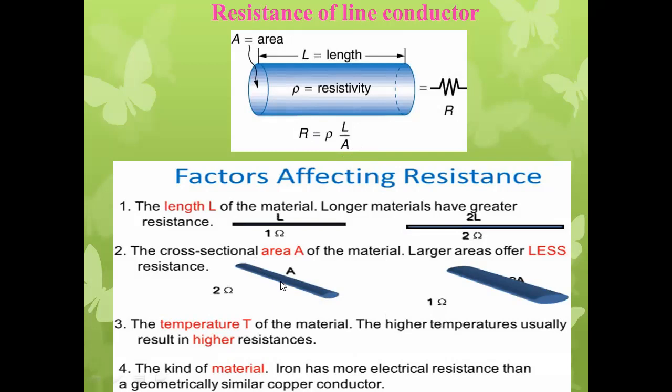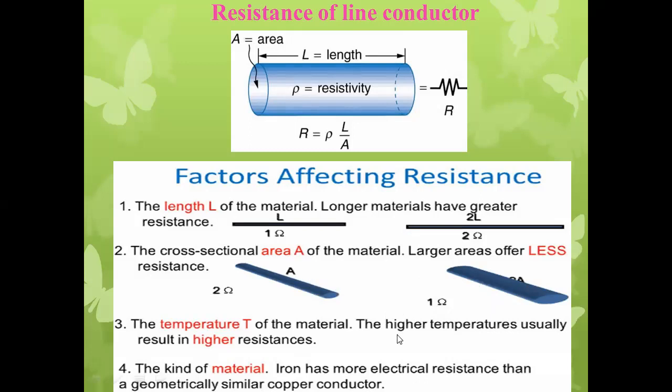In the first case the area is A and the resistance of the conductor is 2 ohm, and in the second case the area of cross section is 2A and the resistance of the conductor is 1 ohm. In whichever proportion the area of cross section changes, resistance changes in the same proportion, but inversely.